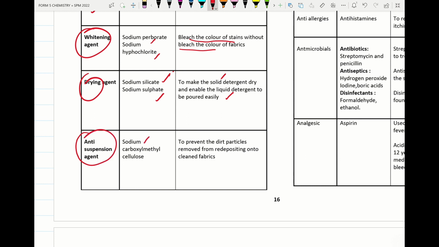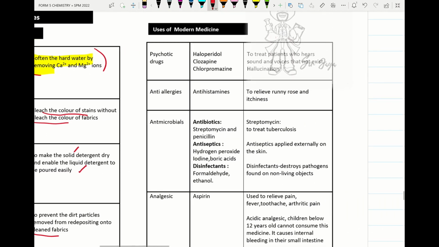So please remember sodium carboxyl methyl cellulose. It prevents the dirt particle removed from redepositing on the clean fabric. All right, so next we move on to the modern medicine.